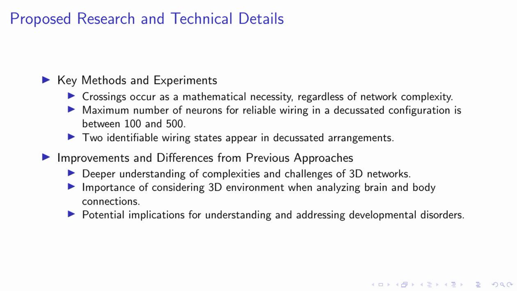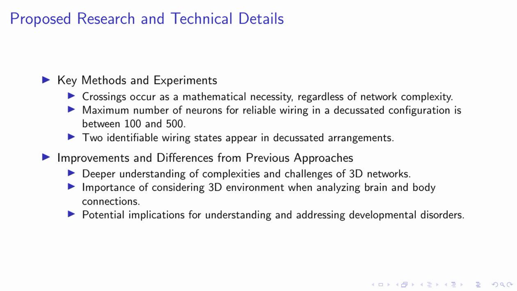Interestingly, we found two distinct wiring states in decussated arrangements. This could potentially lead to better coordination on one side of the body than the other, a finding that could have significant implications for understanding motor control. Our approach offers a deeper understanding of the complexities and challenges of 3D networks. It underscores the importance of considering the 3D environment when analyzing brain and body connections. This could potentially shed light on developmental disorders and pave the way for more effective treatments.